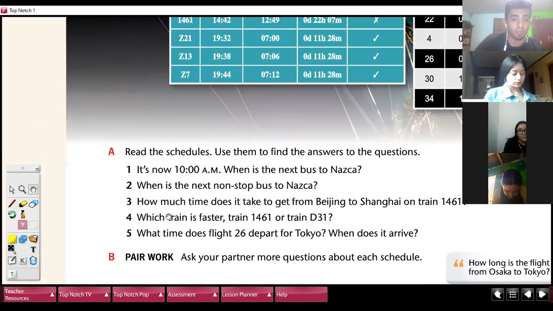Very good. Which train is faster, people? Train 1461 or the train D31? D31, okay. It's faster, D31.